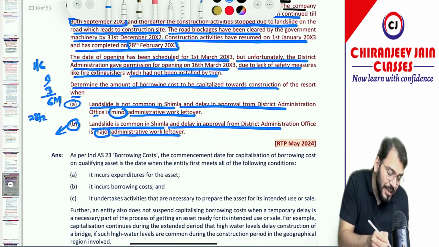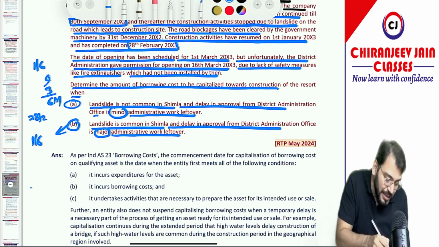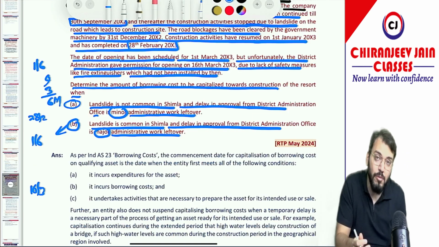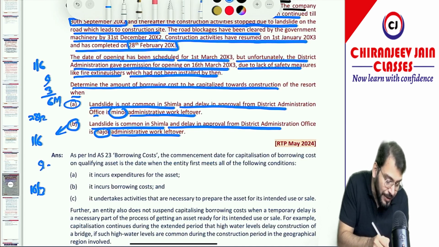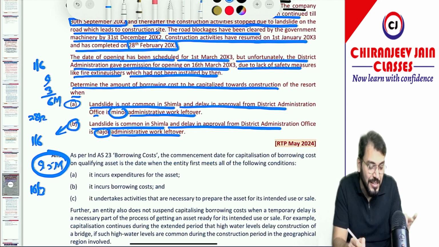In the second case, can I say we'll start from 1st June, but we'll cease on which date? On 16th March. We'll cease capitalization on 16th March, and there is no suspension in this case. So here it will be June, July, August, September, October, November, December, January, February, March, but not entire March, only up to 15 March. So it will be 9.5 months. So we'll do capitalization for 9.5 months and no suspension in the second case.